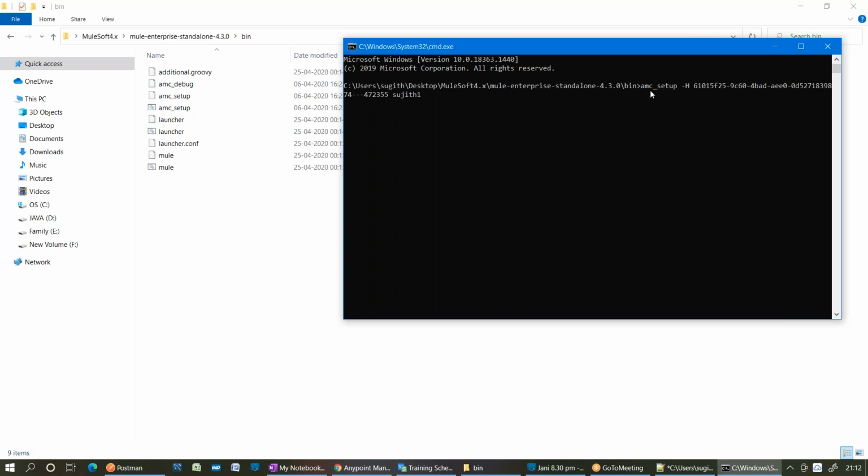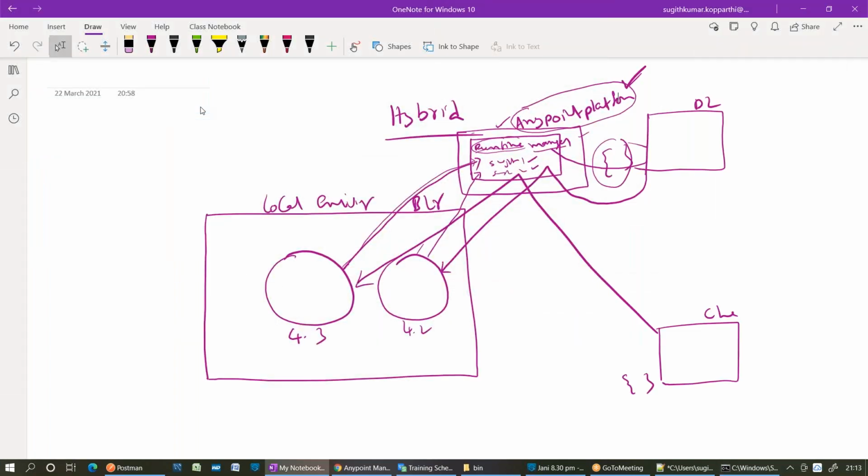AMC is nothing but the Anypoint Management Center, which is Runtime Manager on the cloud. So we are trying to execute this batch file. By executing this batch file, what happens here? It is trying to establish a connection, a communication, between your on-premises server and Runtime Manager, which is on the cloud. This is on-premise. Who will create this communication?